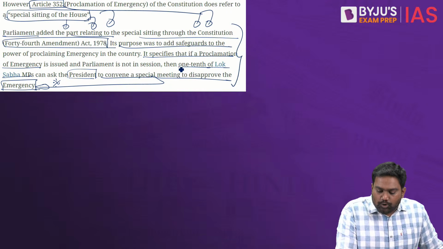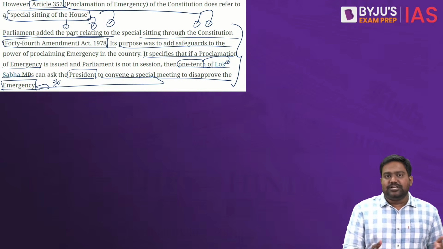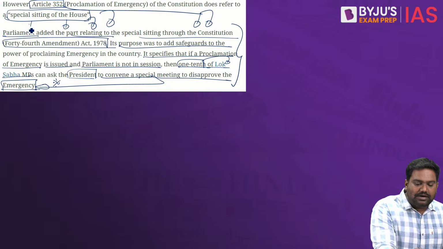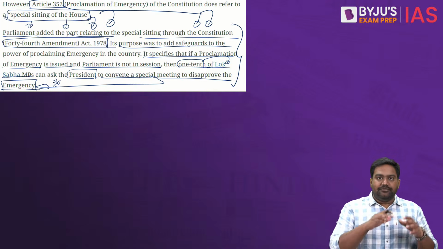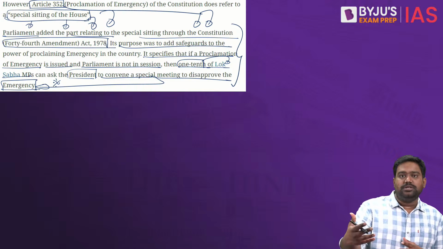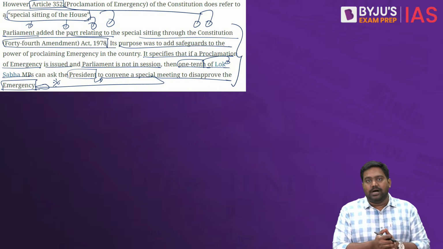But it requires the support of 1/10 of MPs from Lok Sabha. Now let's say Parliament is not in session and the government has proclaimed an emergency under its powers of Article 352. Right? And if MPs don't agree with it, if 1/10 of the MPs support this opposition to the emergency, they can ask the President to convene a special sitting of the House.